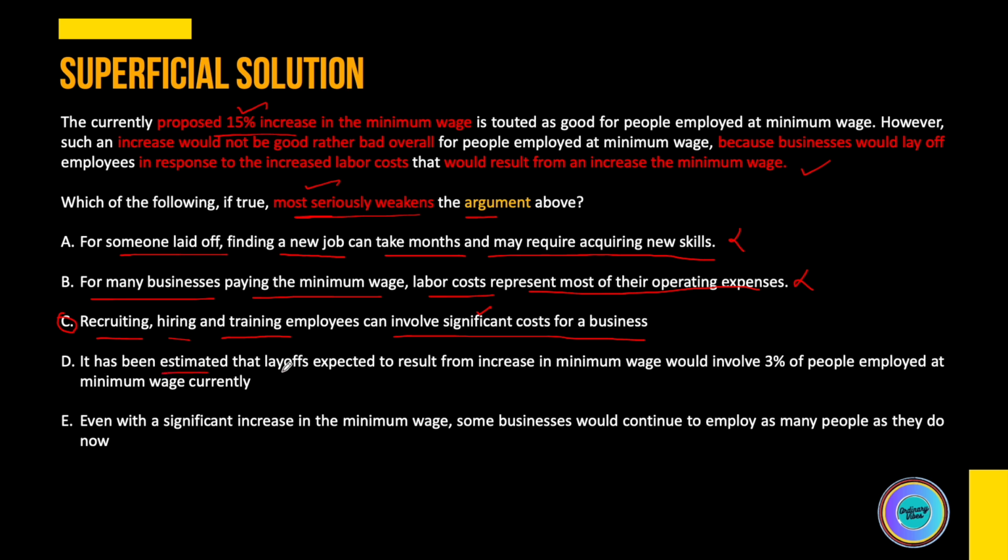D: it has been estimated that layoffs expected to result from the increase would involve 3% of the people employed at the minimum wage. So again, this statement makes sense, that because of the minimum wage increase there will be layoffs, and it has been quantified that 3% of the people at minimum wage will be laid off. So this is not exactly opposite. So this is the wrong option and can be eliminated.